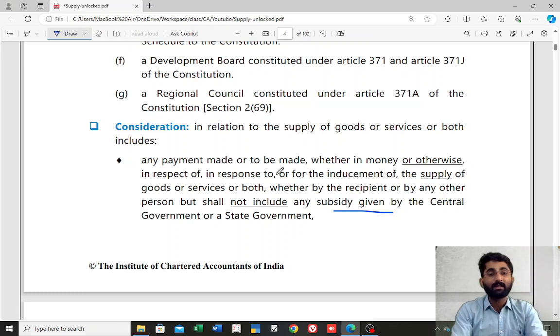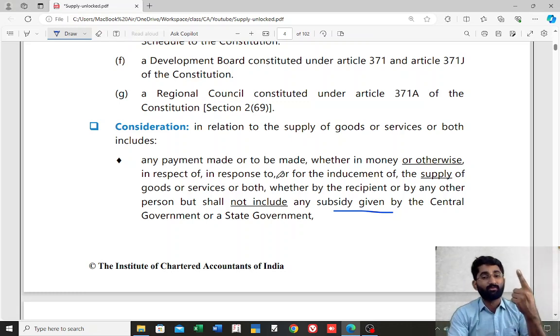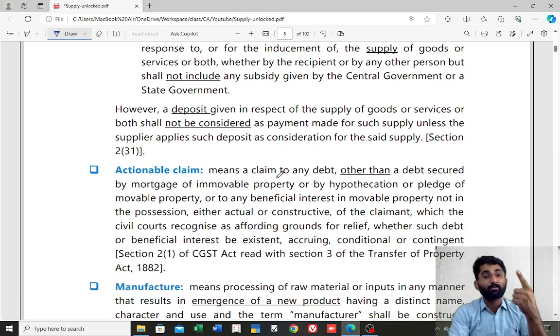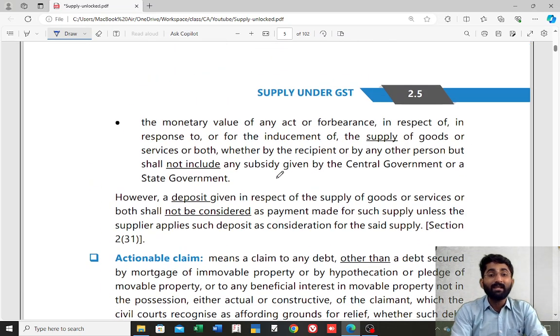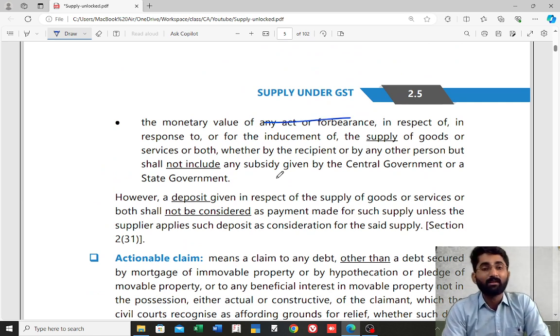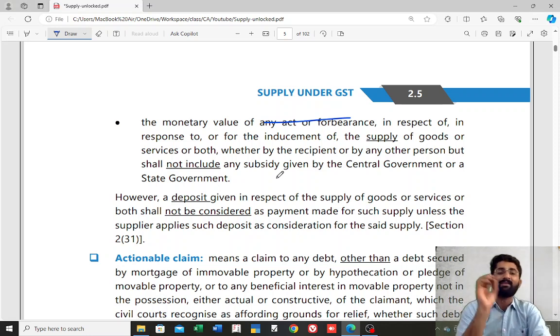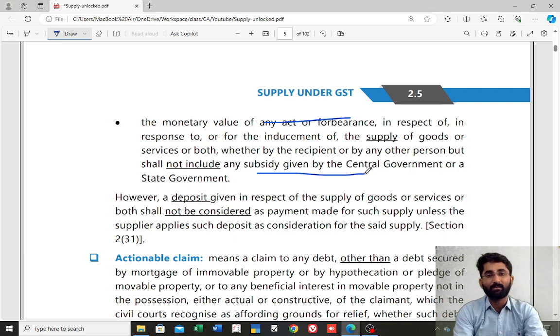This is about consideration. I told you that there are two types of consideration. One is in the form of money, and the second one is in the form of any act that you do. So this is the monetary value of any act or forbearance that is done, and again it won't include what? Subsidy given by the central government. It will not include any subsidy given by the central government or a state government. Okay, so that is about the subsidy part and the consideration.